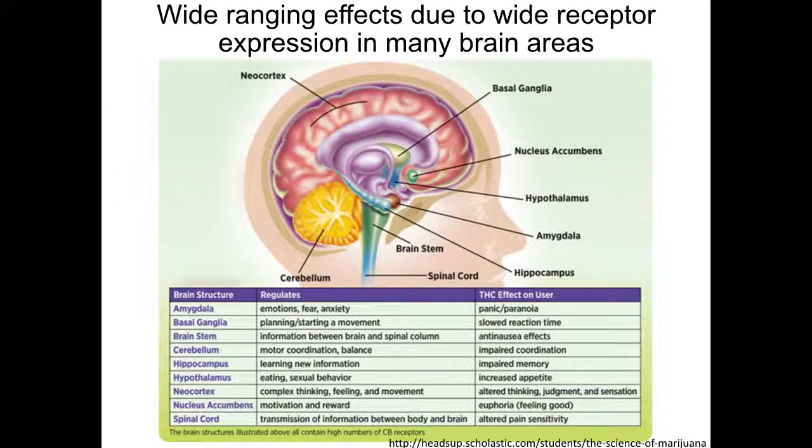Focusing on the brain, the wide-ranging effects of cannabinoids are due to the wide expression of cannabinoid receptors throughout the brain. Here is a list of some of the different brain regions and spinal cord locations of cannabinoid receptors and the effects of cannabinoid receptor activation in these regions.